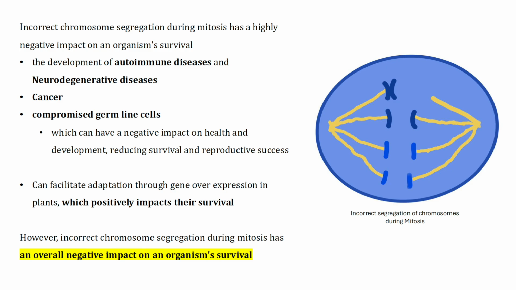Overall, incorrect chromosome segregation during mitosis has a highly negative impact on an organism's survival. Imbalanced genetic material can result in excessive cell death, which can deplete vital cell populations, lead to cancer, and compromise germline cells, which have a negative impact on health and development. While it may lead to the overexpression of certain genes in plants, which can facilitate adaptation, benefiting their survival, incorrect chromosome segregation during mitosis has an overall negative impact on an organism's survival.